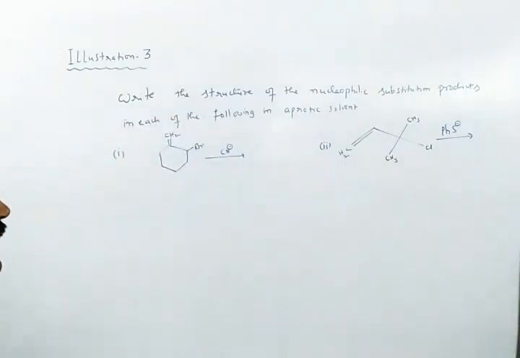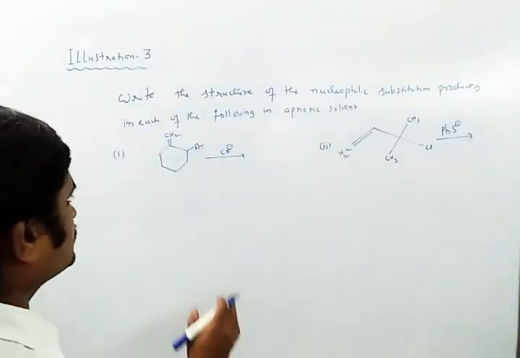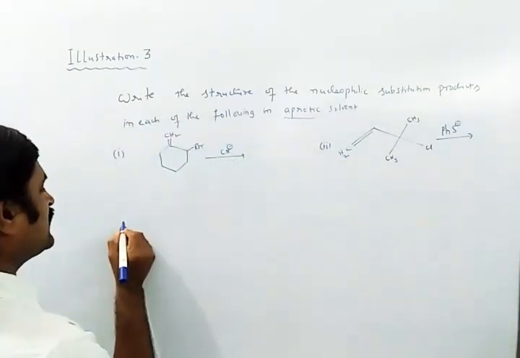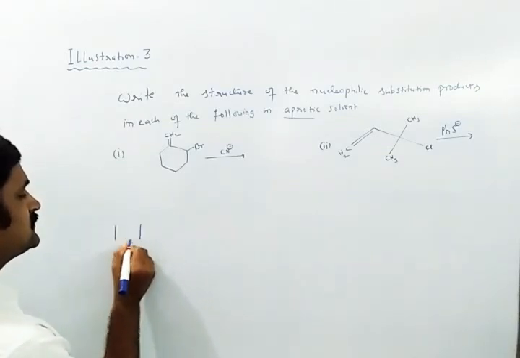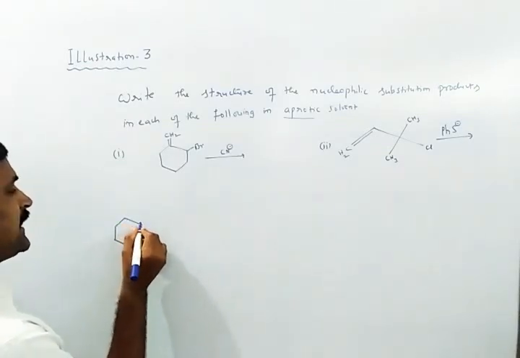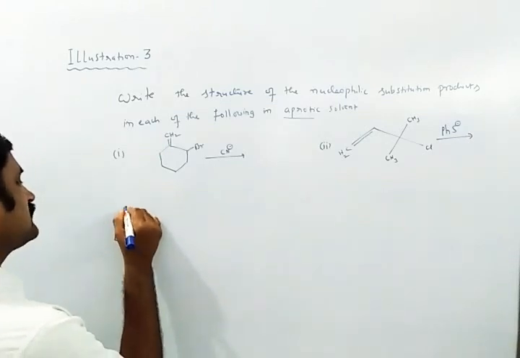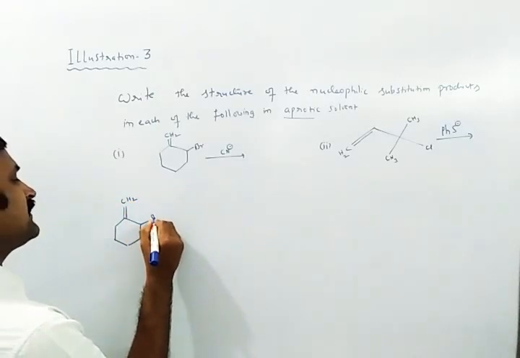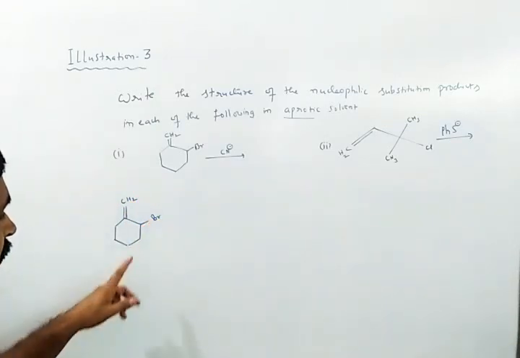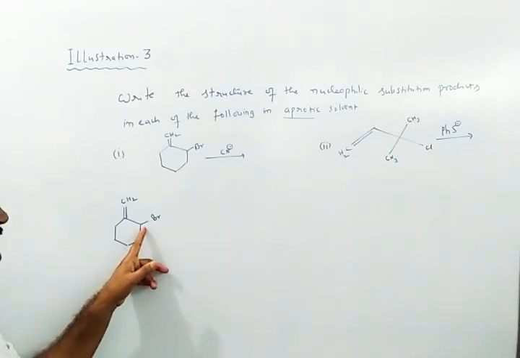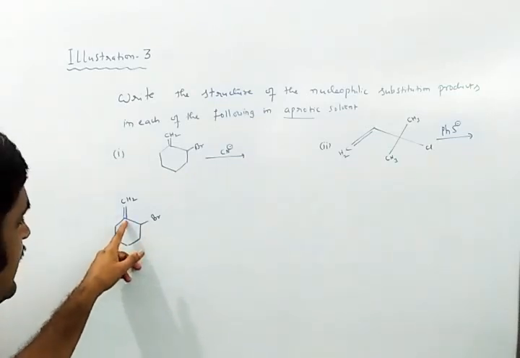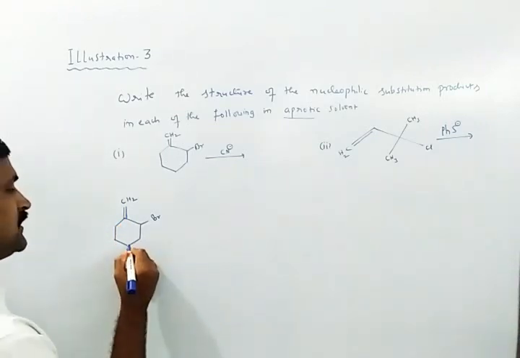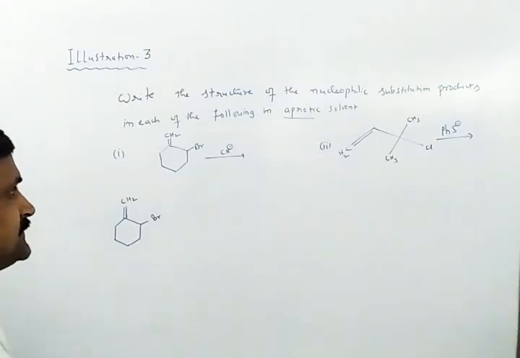As you know, aprotic solvent is the only indication given. In the first case, they have given a cyclic ring with a double bond, CH2, and here the halogen bromine is given. As you know, the halogen attached carbon is sp3, which is in turn linked with an sp2 carbon. Then it is an allyl halide.